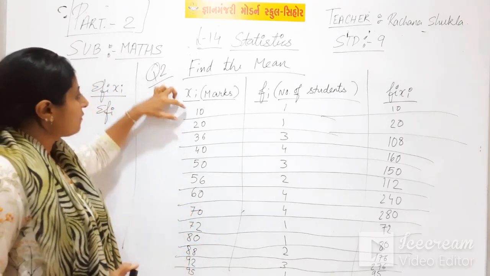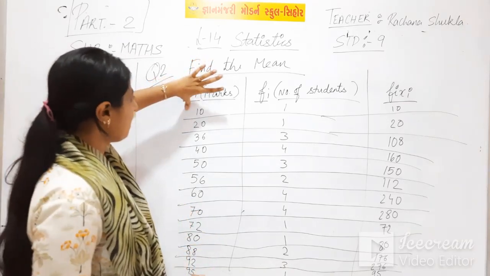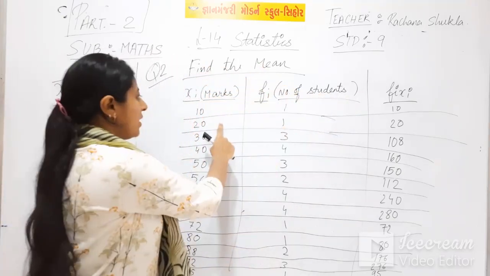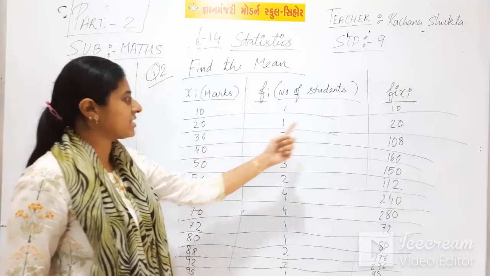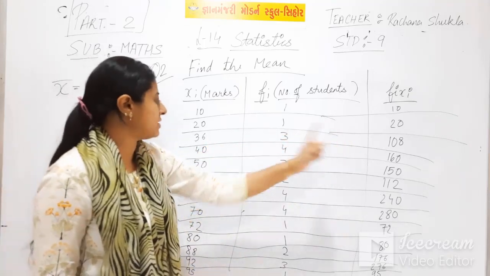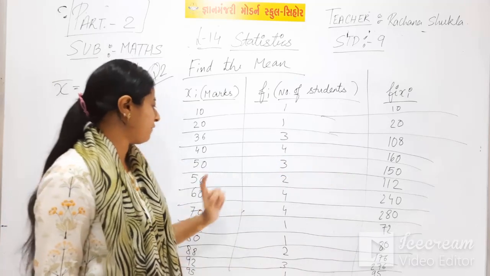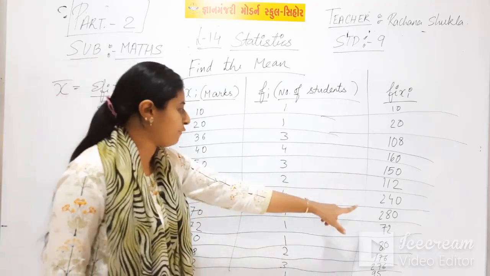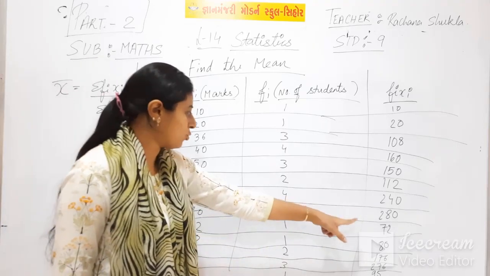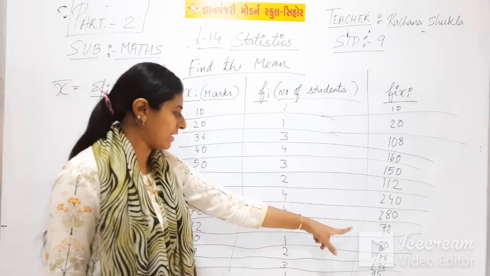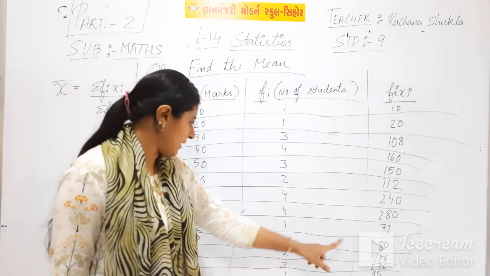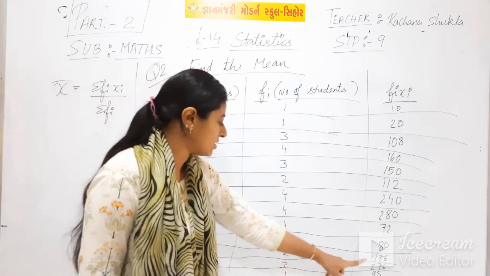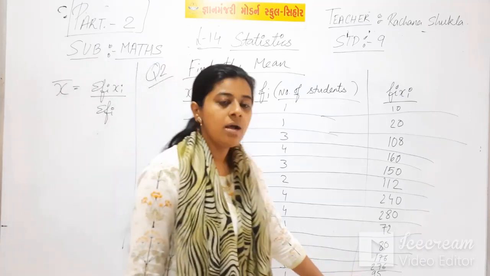Once again, first of all you will multiply these both columns. 10 ones are 10, 20 ones are 20, 36 threes are 108, 40 fours are 160, 50 threes are 150, 56 twos are 112, 60 fours are 240, 70 fours are 280, 72 ones are 72, 80 ones are 80, 88 twos are 176, 92 threes are 276, 95 ones are 95.